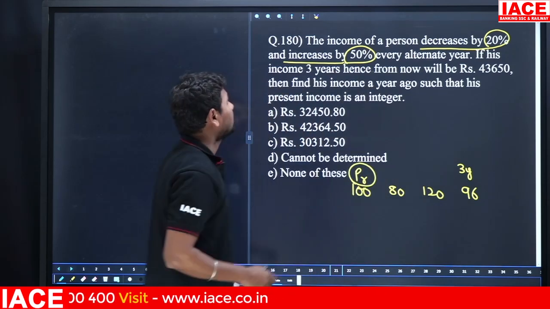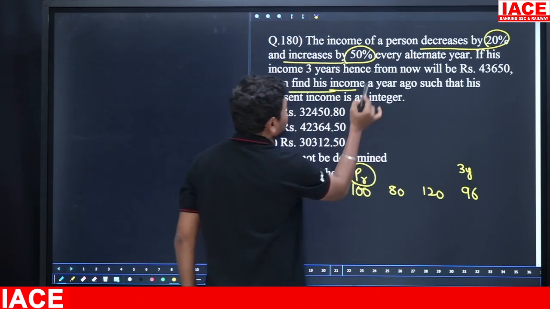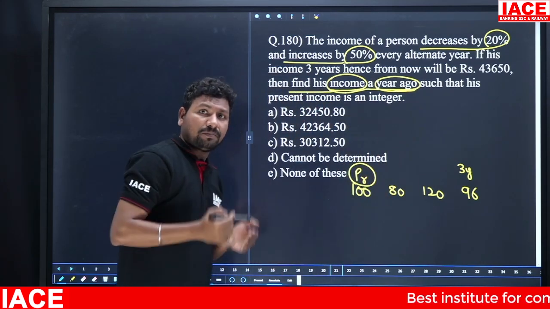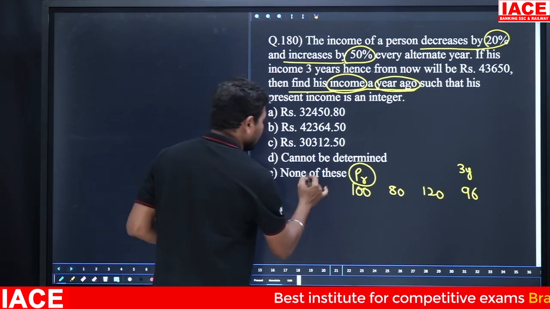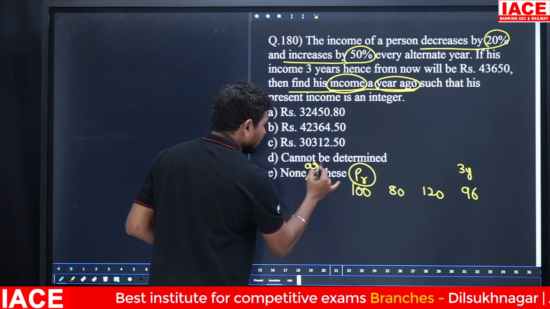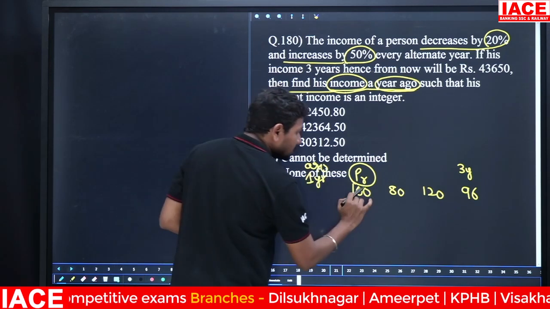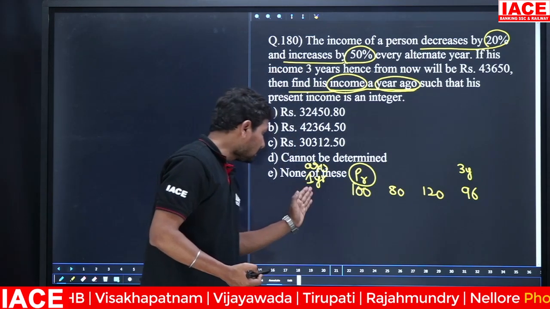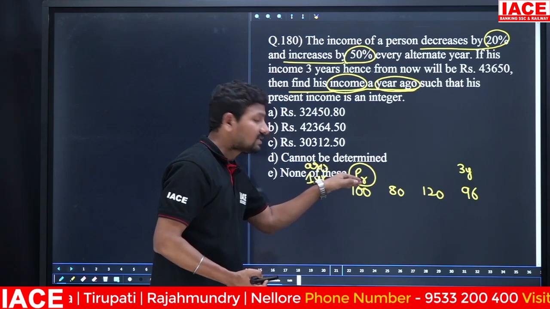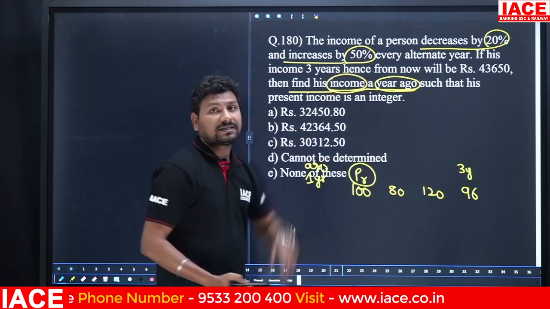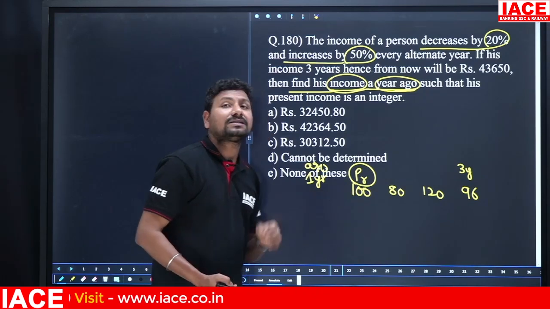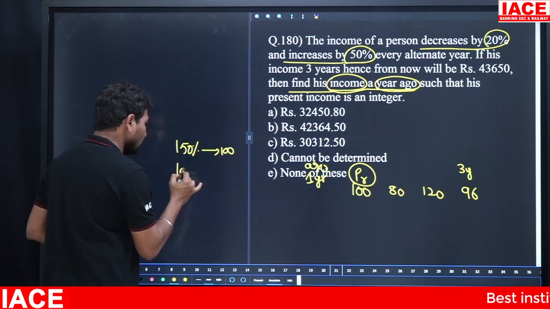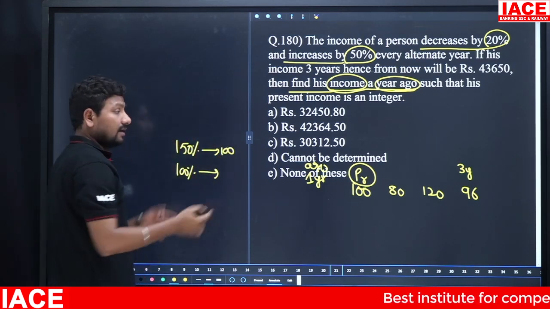Okay, the question is what? Find his income a year ago. A year ago. That means comparing to present, we have to go back 1 year. Look at it. Here is a decrement, means already it is incremented. Comparing to 1 year ago, present value is how much percentage incremented? 50% incremented. That means 150% is equal to 100. I need to know the original value, 100%, for the 1 year back value.